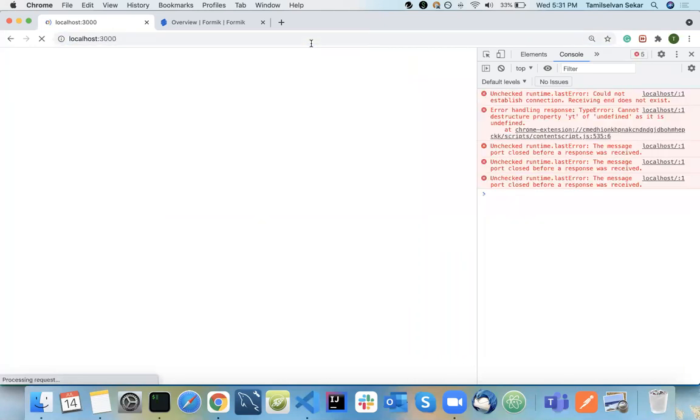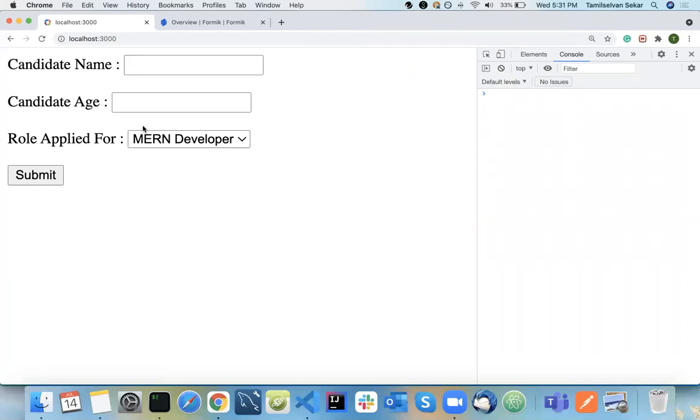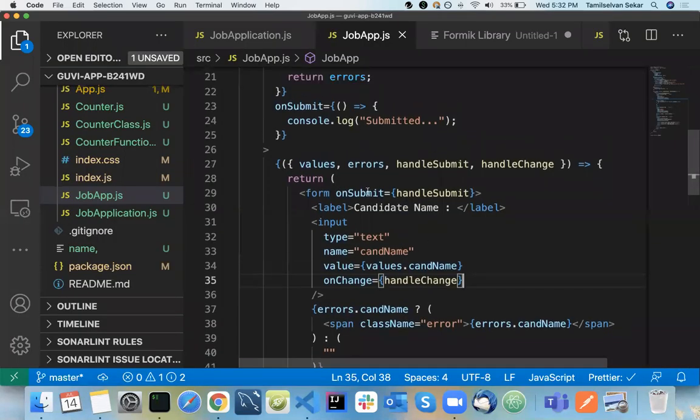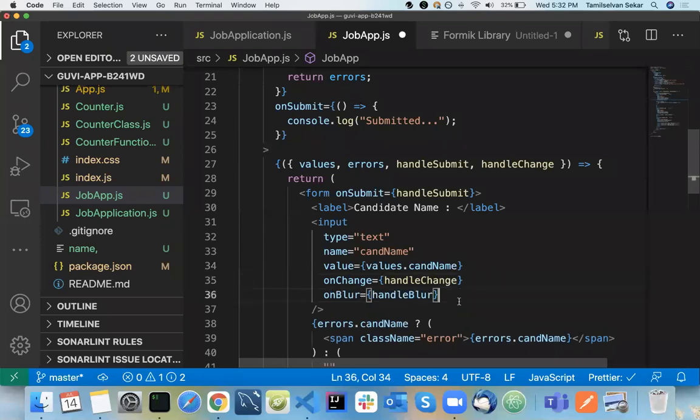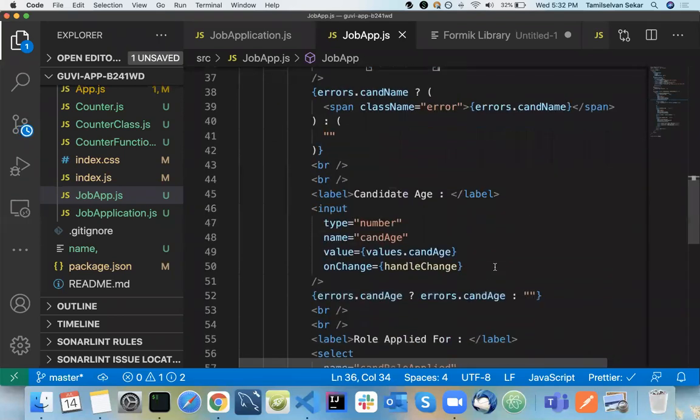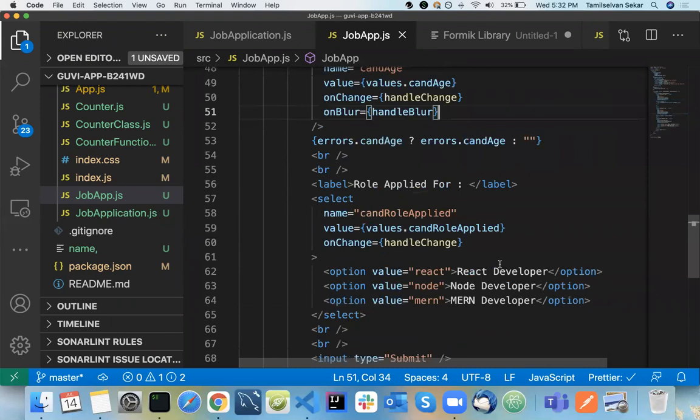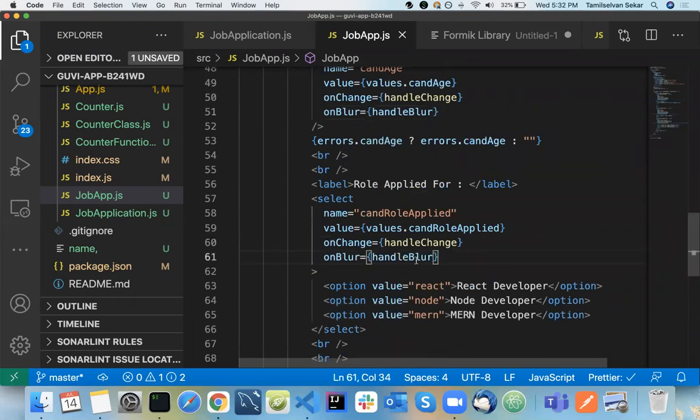So if I refresh here and type in here, the other things should not be validated, right? Because I haven't touched that form field at all. That's why we have something called onBlur. So see here now, handleBlur. I'll add that as well. You can add the properties to each and everything, onBlur and here as well. Okay, so the handleBlur function.